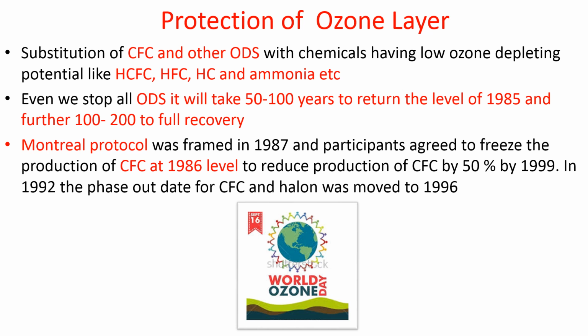Now we'll talk about the protection of the ozone layer. If you want to protect the ozone layer, we should try to replace the CFCs and other ODS, ozone depleting substances which have high ozone depleting potential, with low ozone depleting potential substances. Here you can see HCFC, HFC, HC and ammonia. They are considered to be low ozone depleting substances. So the high-potential ones are to be removed.